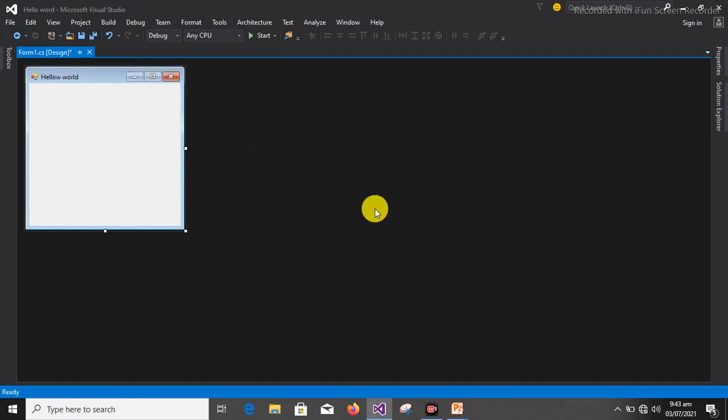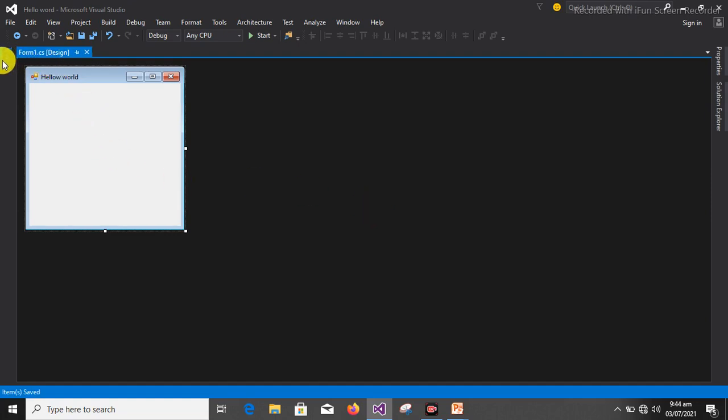Your first form is always Form 1. So if you are putting another form now, it will be Form 2. So instead of naming it Form 2, it's better you name it anything you want, so that you can still remember what you named it. So that is that about the text and name.